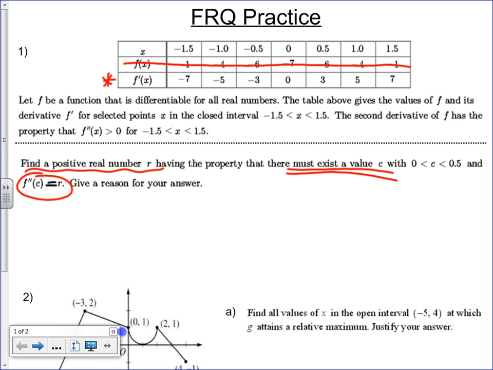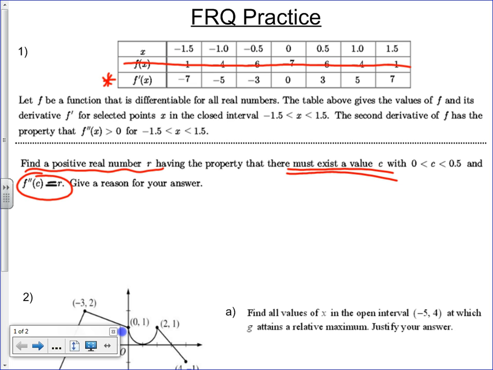What do we have to assume? What's the difference in the conclusion? Rolle's says the derivative has to equal 0. Do I know if R is 0? No. So I must assume that it's MVT. How do I make a conclusion about MVT?